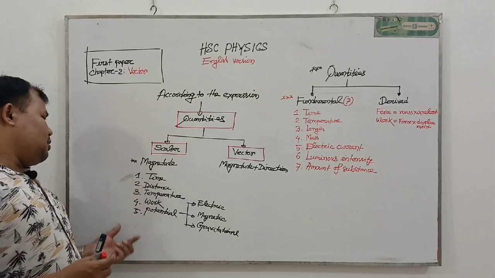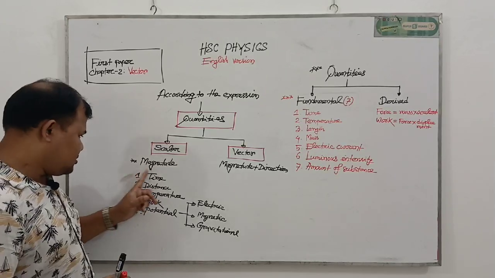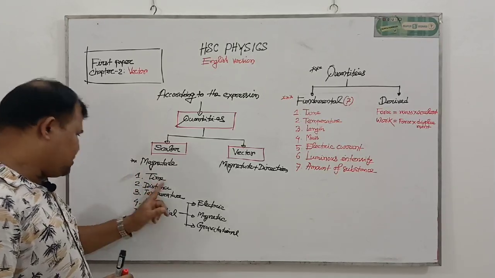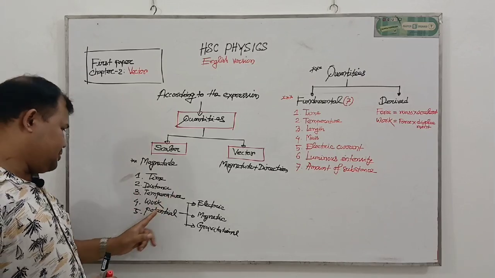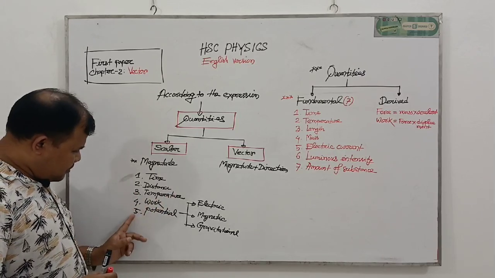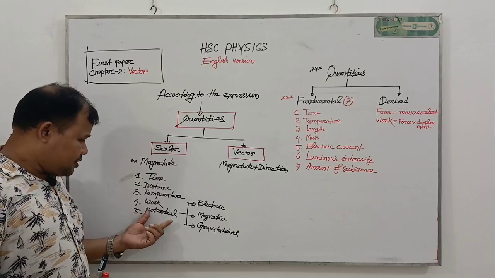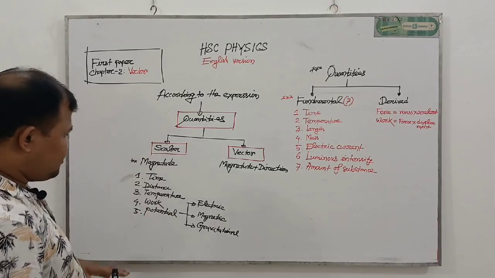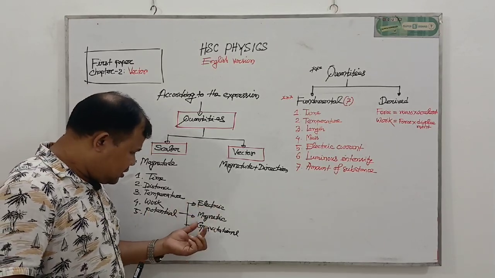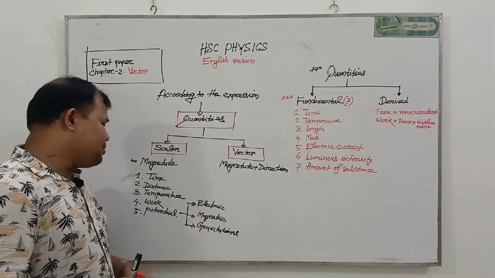These are examples of scalar quantities: number one is time, number two distance, number three temperature, number four work, number five potential. Potential is mainly one kind of special work.